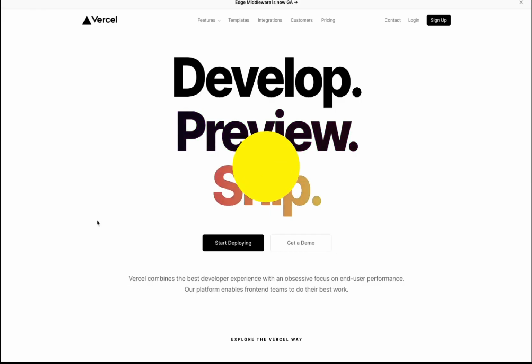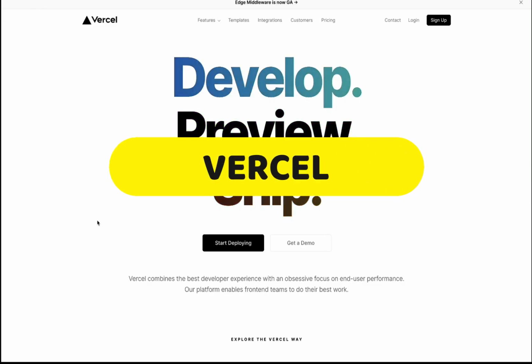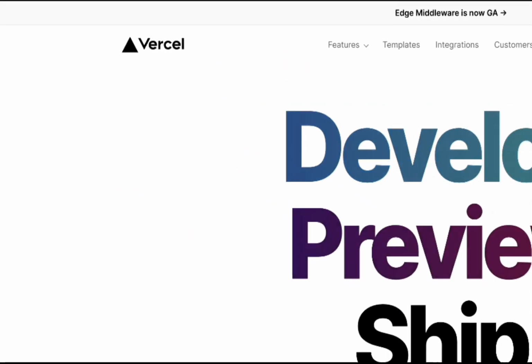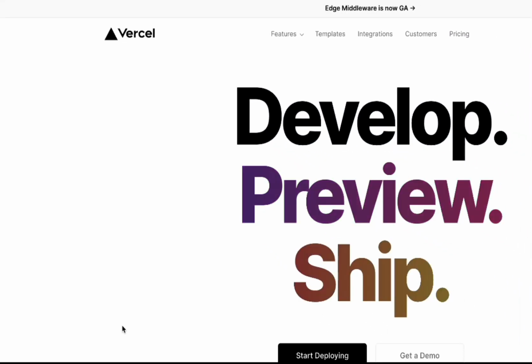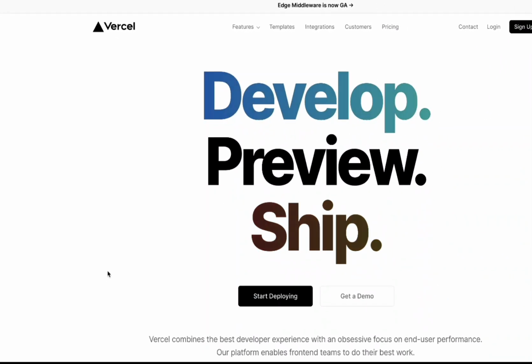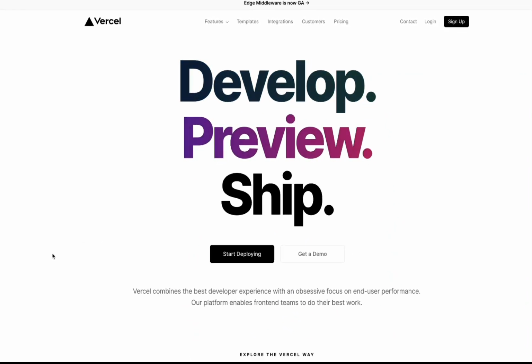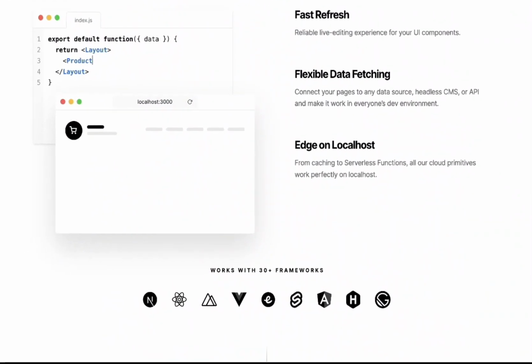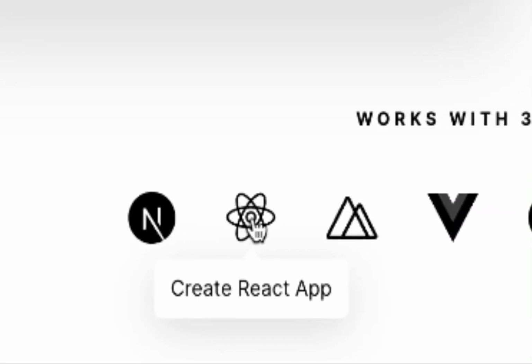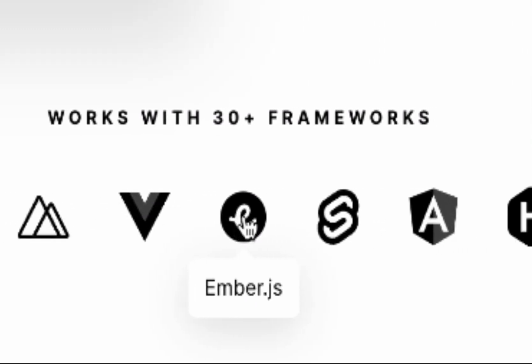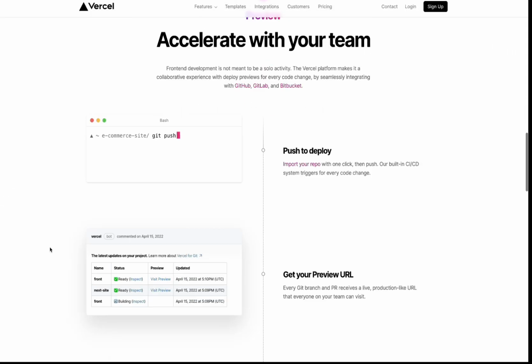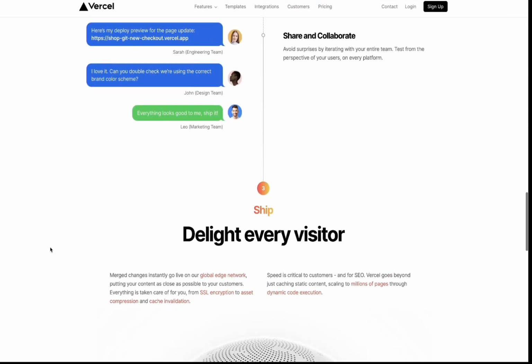Second popular place you can deploy your application completely for free is Vercel. Vercel is one of those companies that a lot of developers do love their product, and they've been releasing really cool products. Like, they are the company behind Next.js. If you haven't used Next.js, well, highly recommend you check that out. Anyway, you can use Vercel to deploy applications like Next.js, React, Nuxt.js, Vue.js, Ember.js, and a lot of different libraries out there that you could use to deploy your application completely for free.